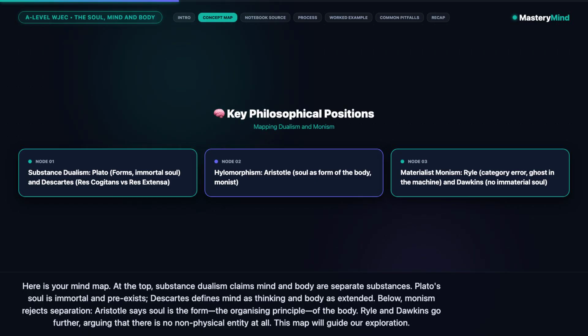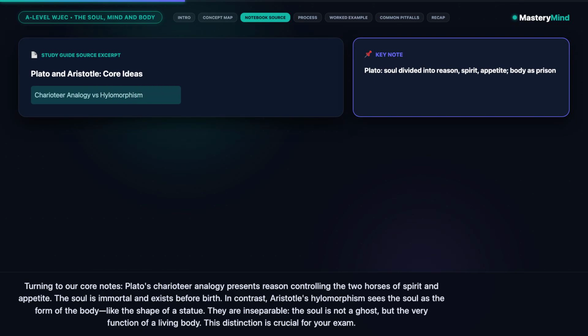Turning to our core notes, Plato's charioteer analogy presents reason controlling the two horses of spirit and appetite. The soul is immortal and exists before birth. In contrast, Aristotle's hylomorphism sees the soul as the form of the body, like the shape of a statue. They are inseparable. The soul is not a ghost, but the very function of a living body. This distinction is crucial for your exam.